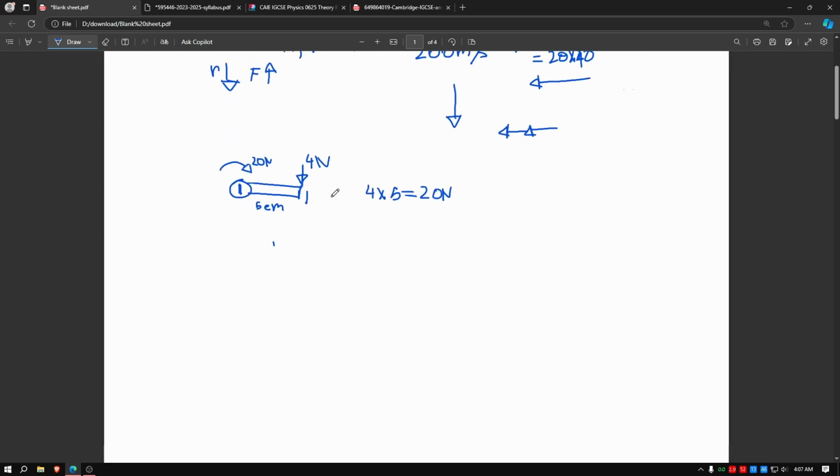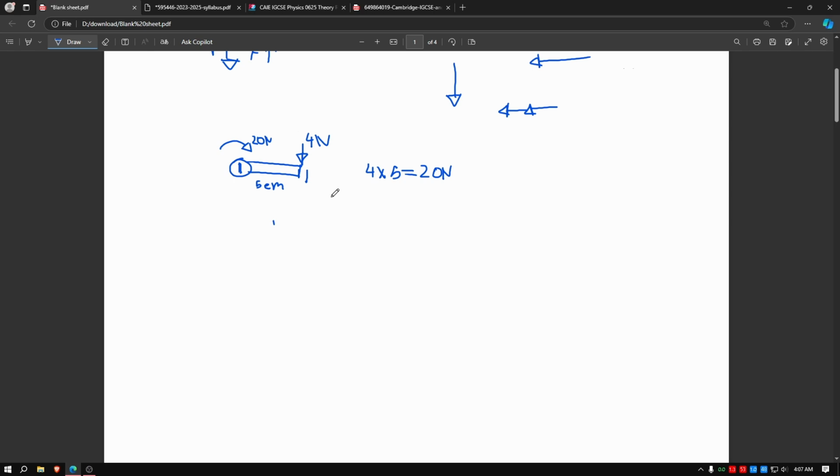So moment is this force into perpendicular distance from the pivot.